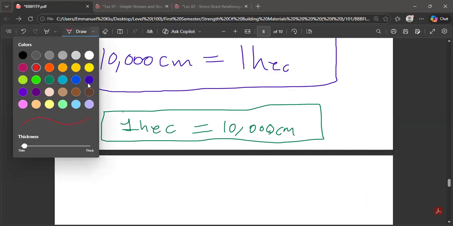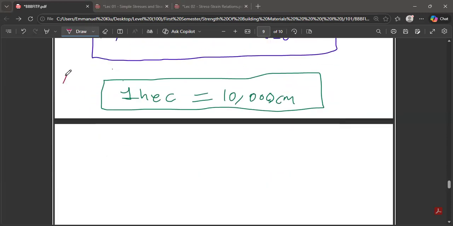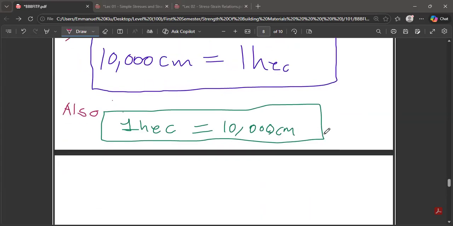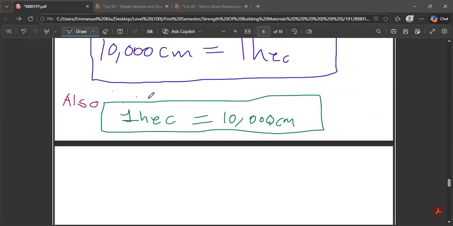Let me put something over here to help viewers understand this better. So this also means this. This is our formula. At the end of the day, if A is equal to B, then B is also equal to A. As simple as that. I still want to maintain the first one.